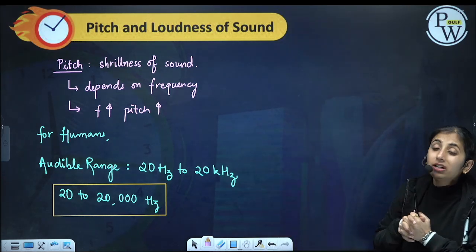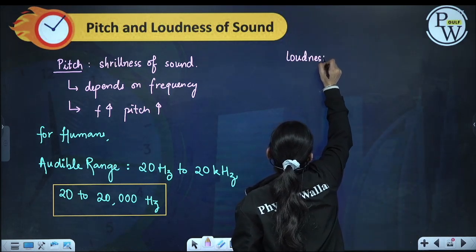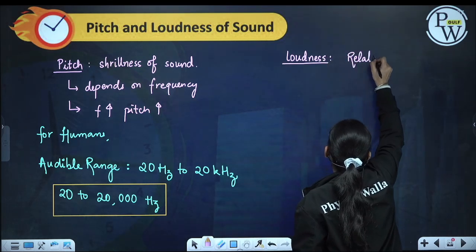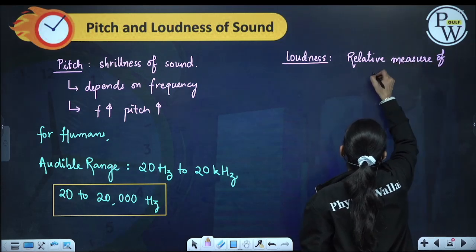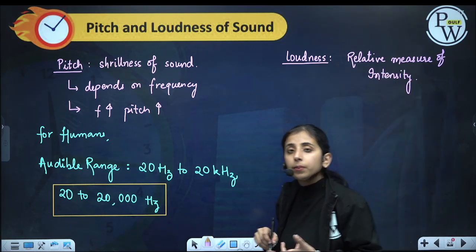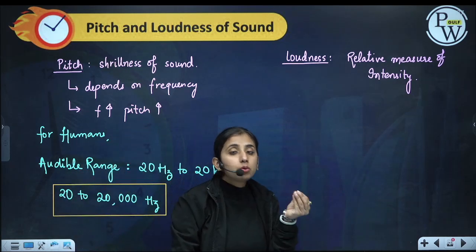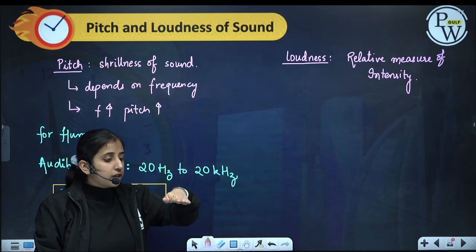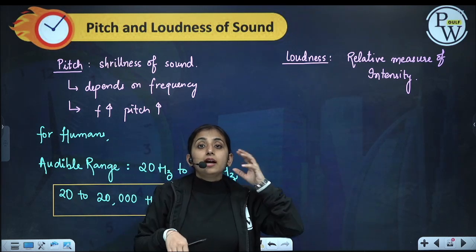What is loudness? Loudness is a relative measure of intensity. Now, can we hear sound of any intensity? See, if someone is whispering, we sometimes hear it and we sometimes don't. So we cannot hear sound of any intensity. There is a threshold value: we cannot hear sound having less than this much intensity.